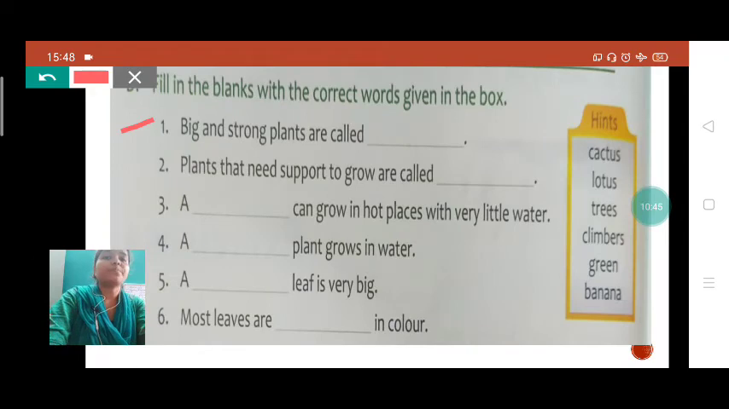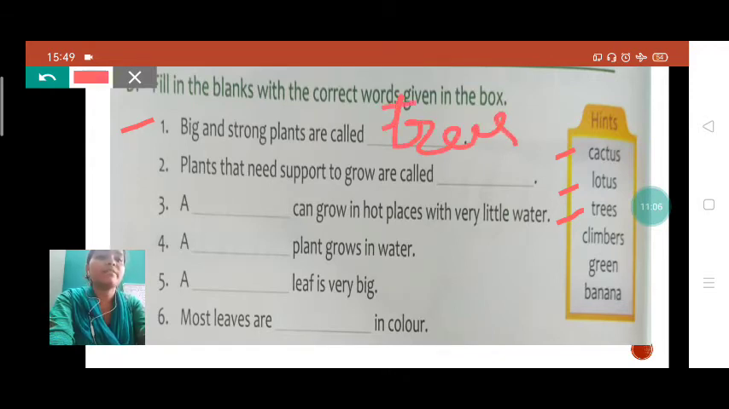See, the first one. Big and strong plants are called what? Big and strong plants are called, we have learned, students. See, are they called cactus? No. Lotus? No. Trees? Yes, trees. So trees will be the right answer here. T-R-E-E-S. Trees will be the right answer. Okay, students.